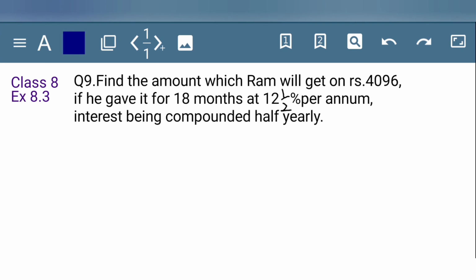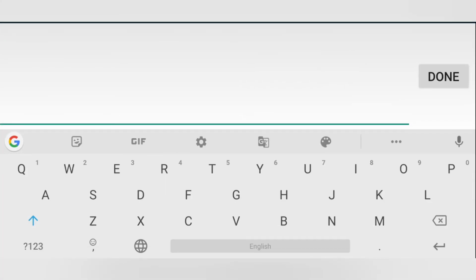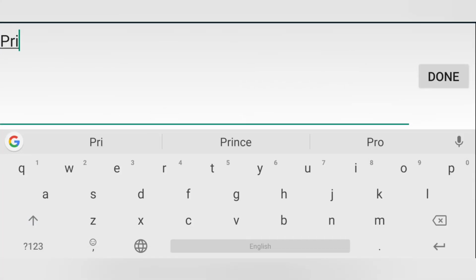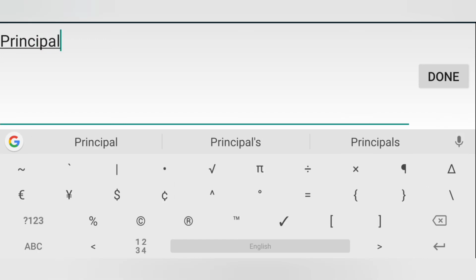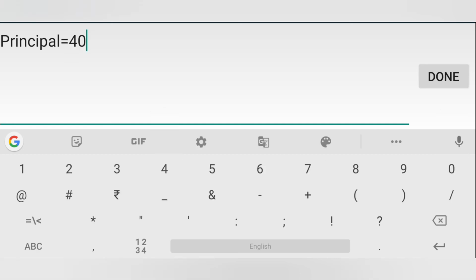This is question number 9 of exercise 8.3 of class 8th NCERT. In this question it is given: find the amount which Ram will get on rupees 4096 if he gave it for 18 months at 12 1/2% per annum, interest being compounded half yearly. First of all we will write the things which are given in it. So principal is given, that is 4096,